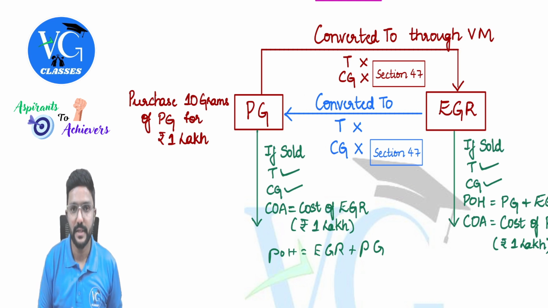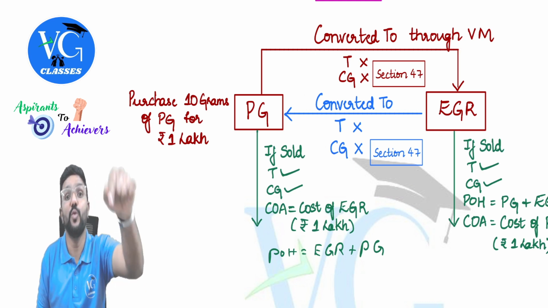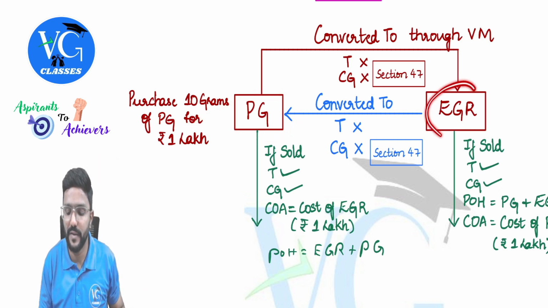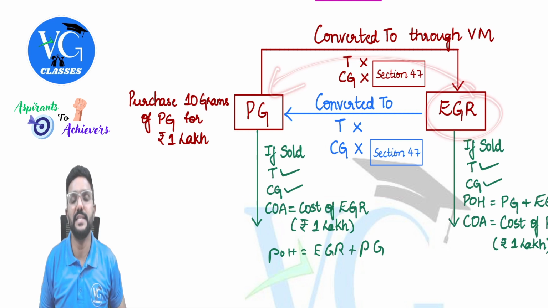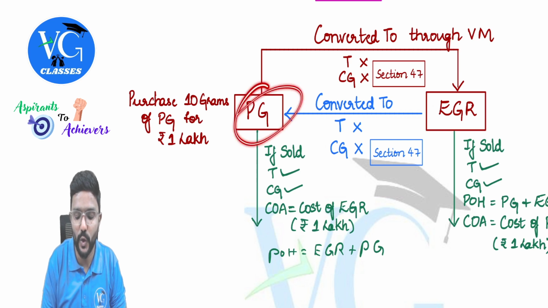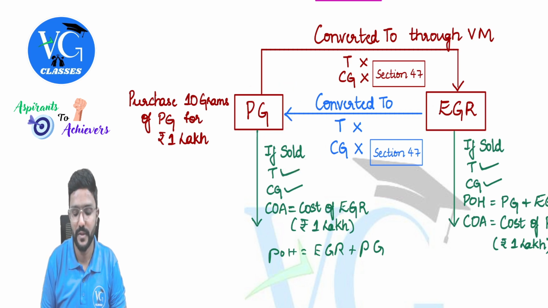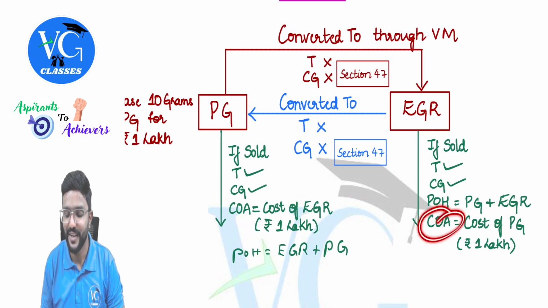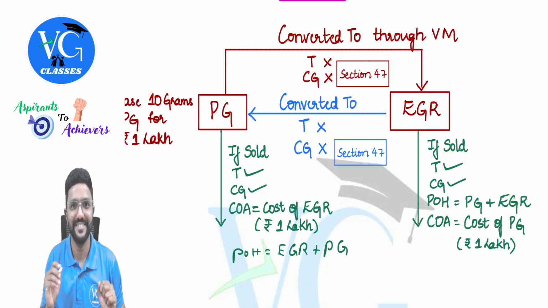Fine. So now what do you hold? Physical gold. Clear? Because you converted EGR into physical gold again. Now, if you sell this physical gold, is it a transfer? Yes. Should we compute capital gains in your hands? Yes. And what is the cost of acquisition? The cost of acquisition is the cost of acquisition of EGR. And what is the cost of acquisition of EGR? The cost of physical gold. It is like a cycle.